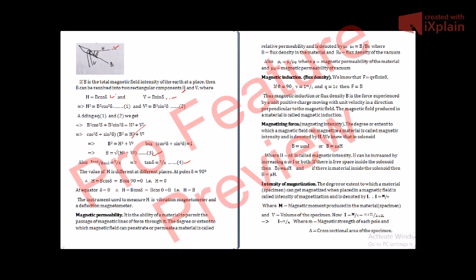This permeability is denoted by mu r, and mu r is equal to B by B naught, where B is the flux density in the material and B naught is the flux density of the vacuum. What does it mean? First, we will calculate how many magnetic lines of force pass through the vacuum, when the magnetic field is produced by a permanent magnet or bar magnet, or a wire carrying current.